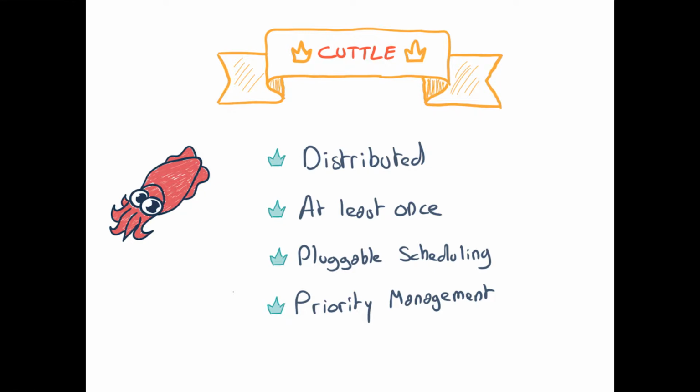The scheduling itself is pluggable. We tried to design Cuttle with a pluggable scheduler, because even if most of the stuff we do is time series, we know that there are some use cases that are not time series. You can want to have something like cron scheduling, like run something every morning at 9, for example. It's not really time scheduling, this one. It's more cron. Or it can be event-based, like, oh, I receive a new event on a Kafka queue, and I want to run a graph that processes, I don't know, an import of a catalog or something. So the scheduler is pluggable, but to be honest, for now, we have only the time series scheduler built in with this project.